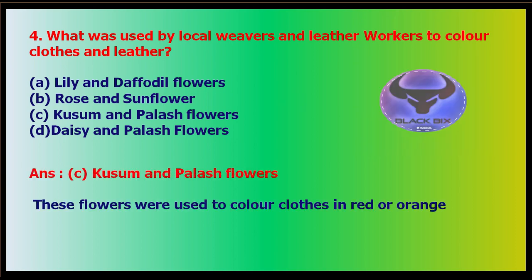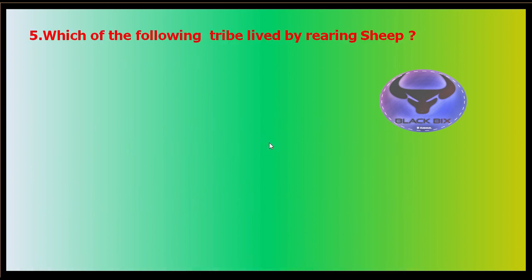So the correct answer is kusum and palash flowers. These were grown in Orissa generally, and these flowers were used to color the clothes as well as the leather in red and orange colors. Next question, question number 5: which of the following tribes lived by rearing sheep?